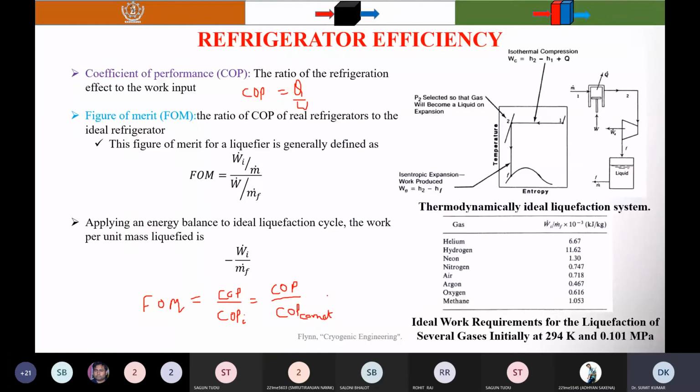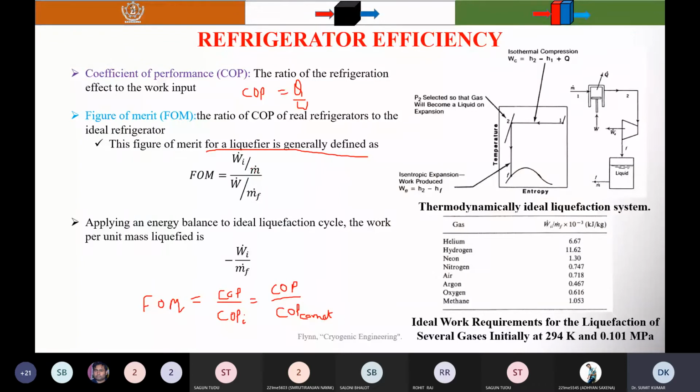But in case of a liquefier, liquid yield, you can define the figure of merit for the liquefier, which is generally defined as the FOM equal to Wi by M divided by W by MF.